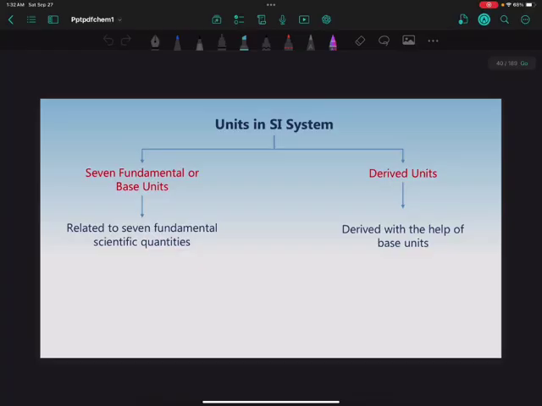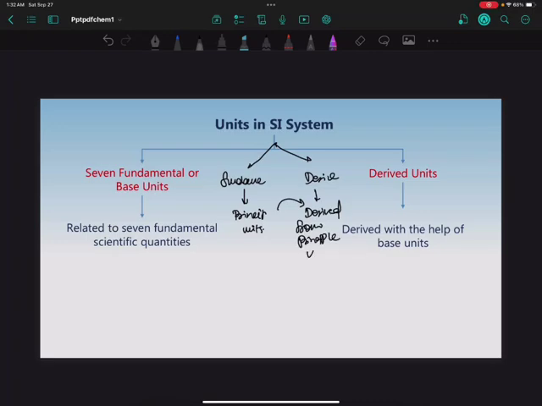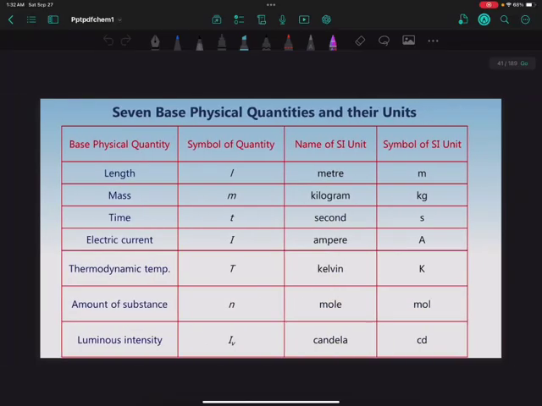Next, the units consist of two types: first fundamental and second derived. Fundamental units are basically the principal units, and derived units are derived from the principal units. This is the chart which shows the symbol and SI unit. I want you to take a screenshot of this screen and make a note of it.